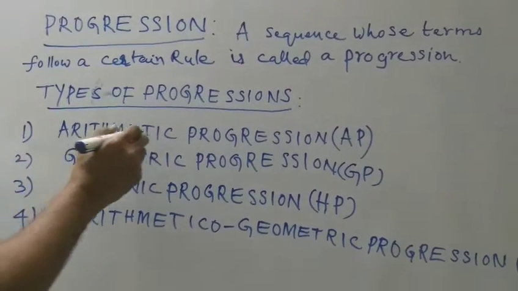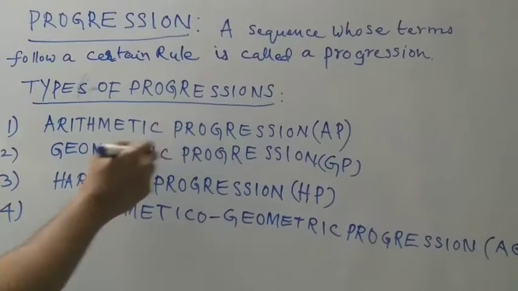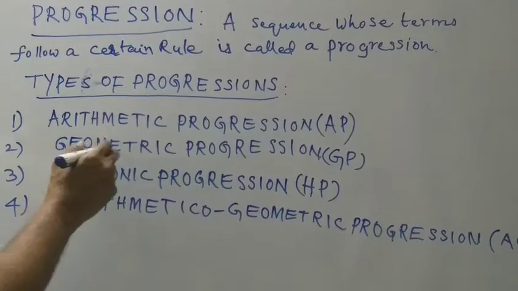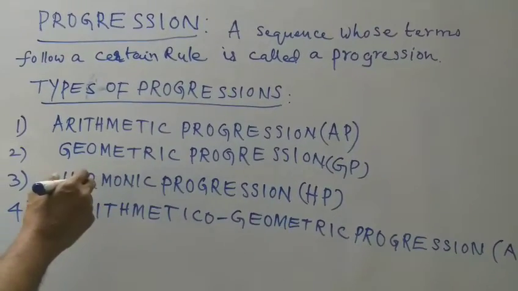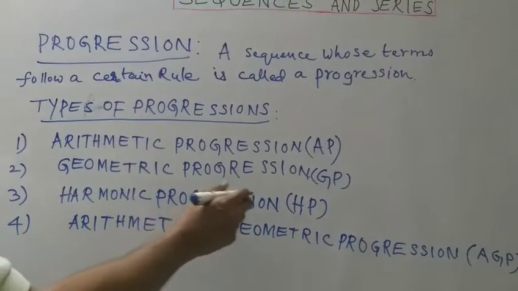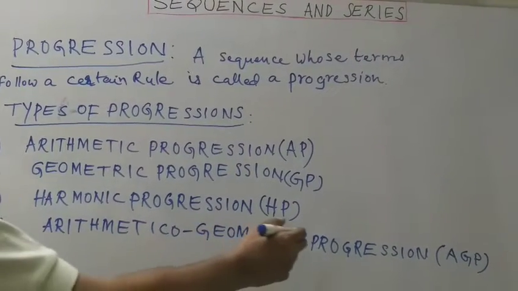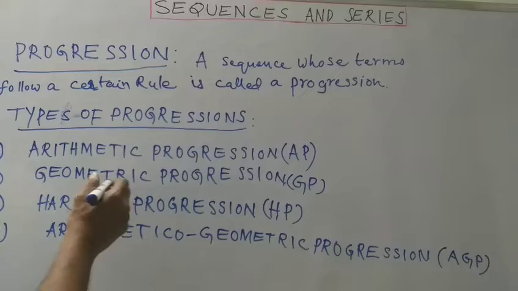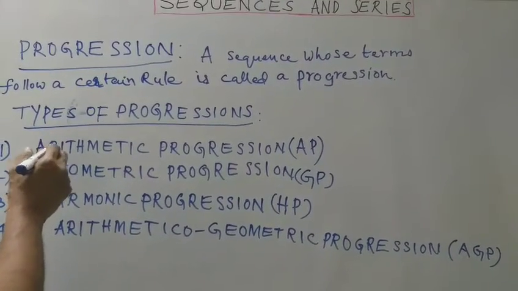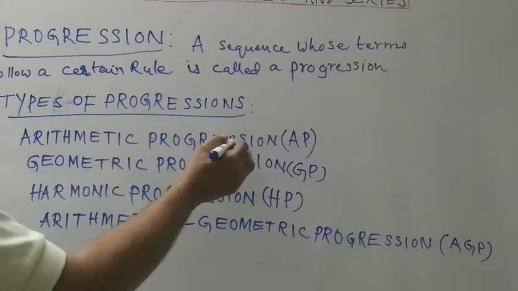First one is arithmetic progression, AP. Second one is geometric progression, GP. Third one is harmonic progression, HP. Fourth one is arithmetic geometric progression. Now let us learn the first one, arithmetic progression.